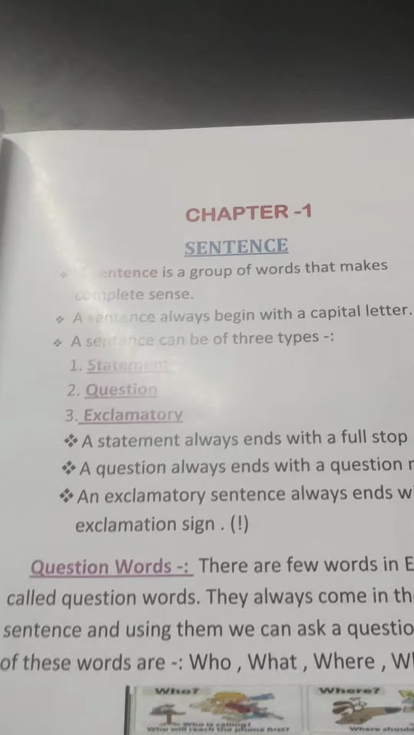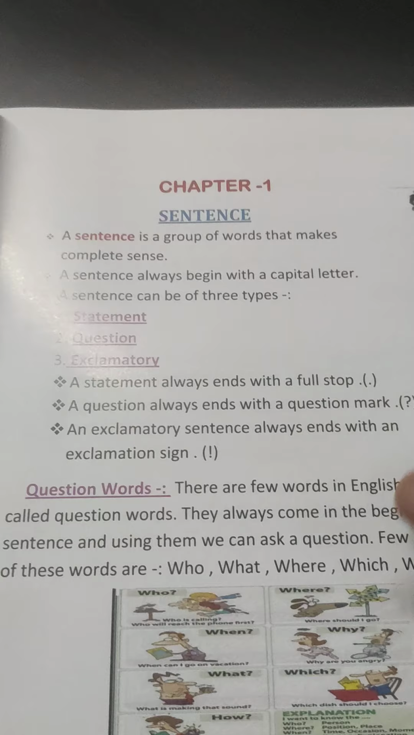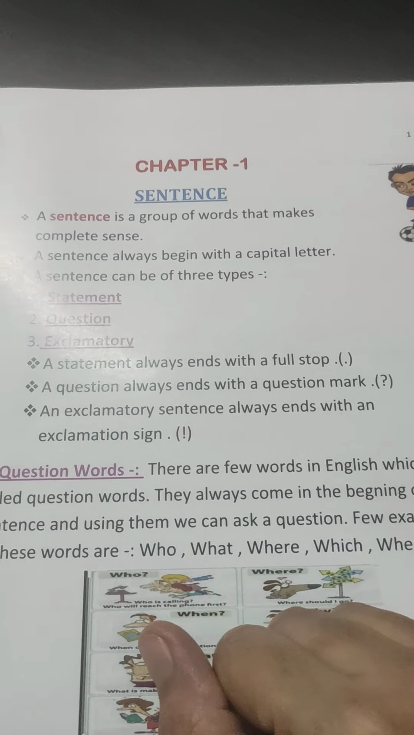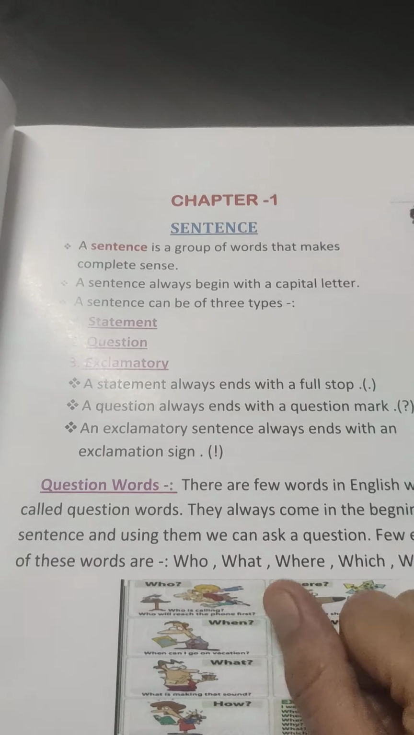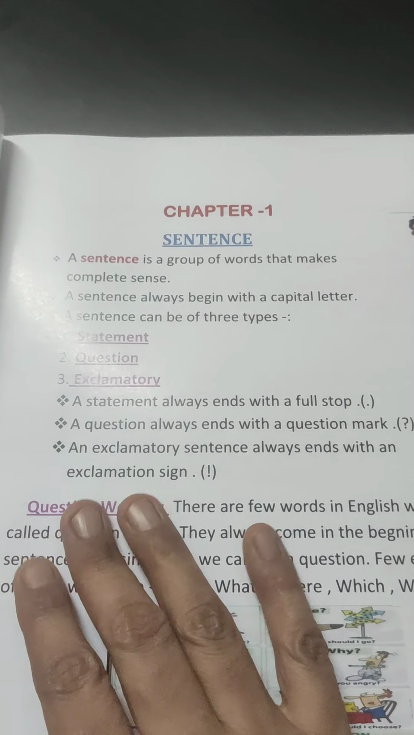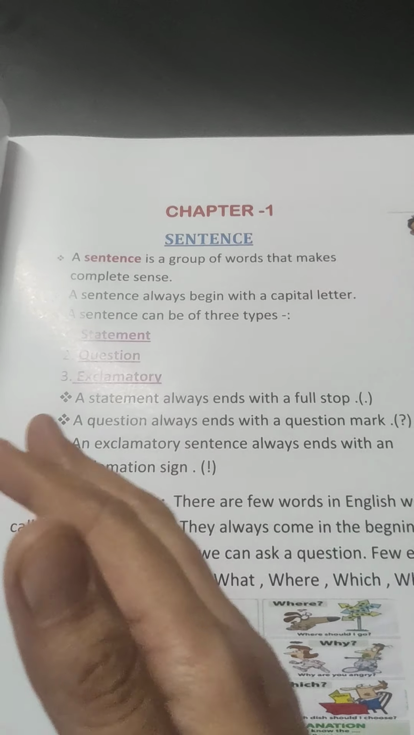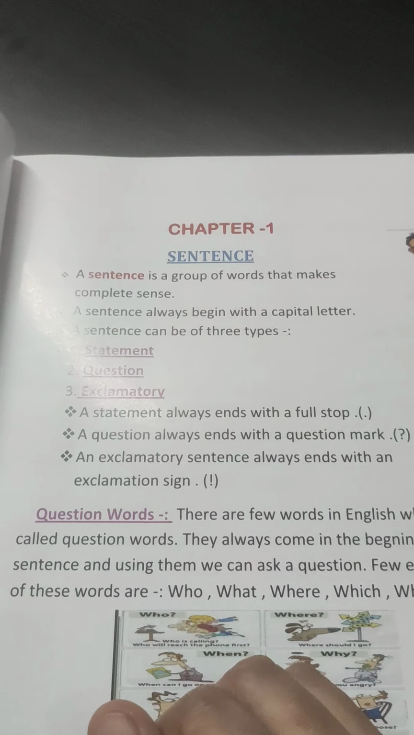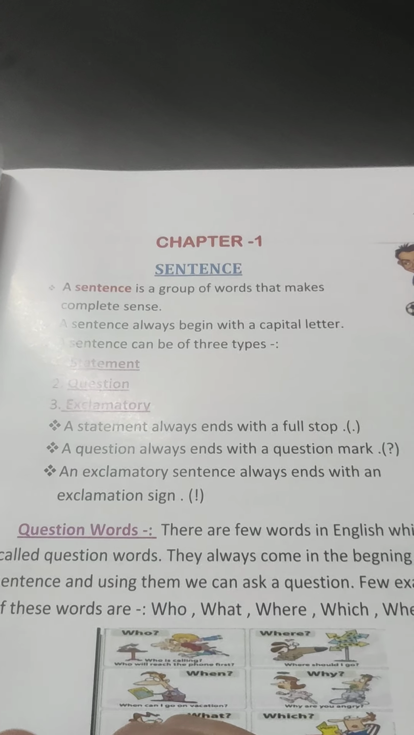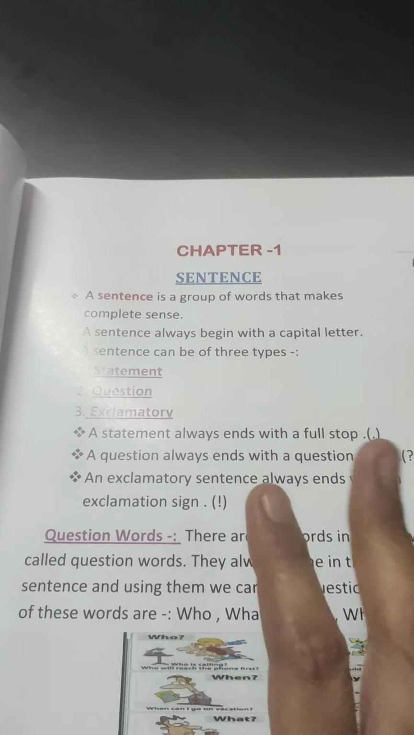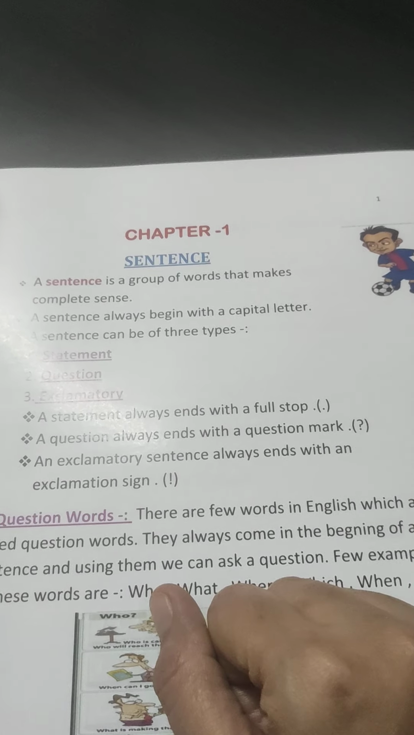The first one is the statement sentence. It is a normal assertive sentence which tells us something. It is also called a telling statement. A statement sentence always ends with a full stop. The next one is a question. A question is a sentence which asks something, where we are inquiring about something. It always ends with a question mark.